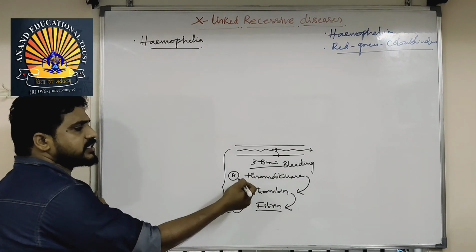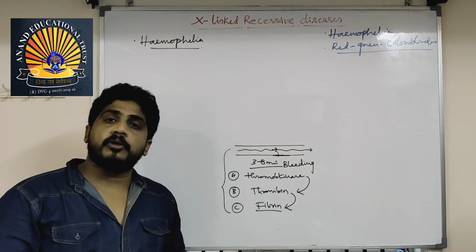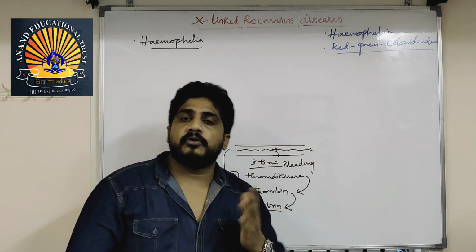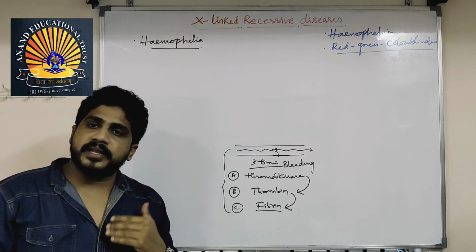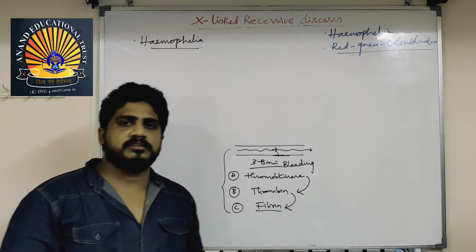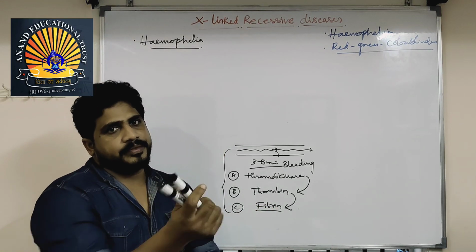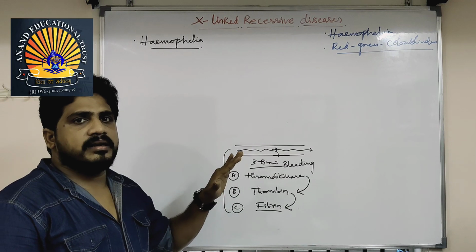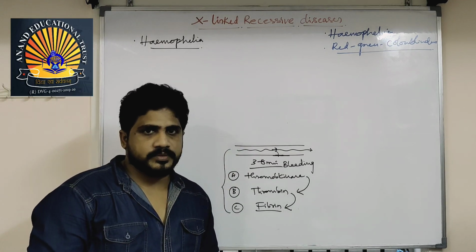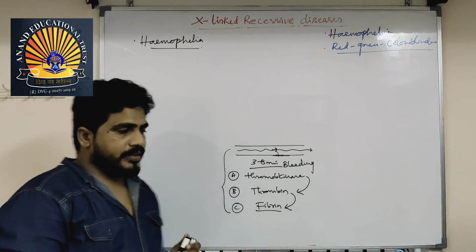Sometimes so many factors are required: calcium ions, vitamin K, fibrinogen, prothrombin, thromboplastin, pro-convertin, pro-accelerin, antihemophilic factor, plasma thromboplastin component, Christmas factor, Hageman factor, fibrin stabilizing factor. So many, 13 factors, are required for the blood clotting mechanism, so that bleeding will be stopped within 3 to 8 minutes.